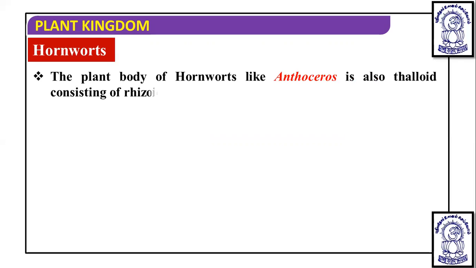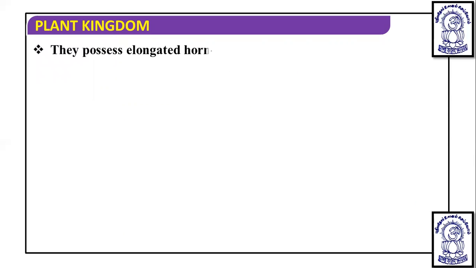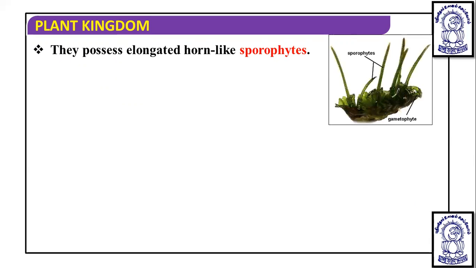In hornworts, the plant body of a hornwort like Anthoceros is also thalloid, and it also consists of rhizoids, a root-like structure. You can see this is Anthoceros. Now they possess an elongated horn-like sporophyte. Because of this, they are named hornworts.